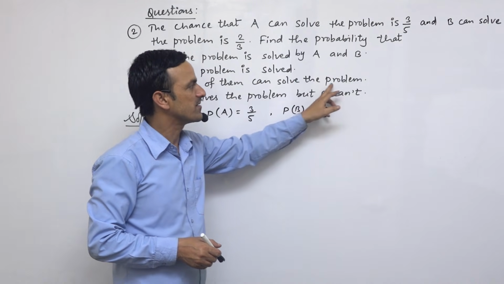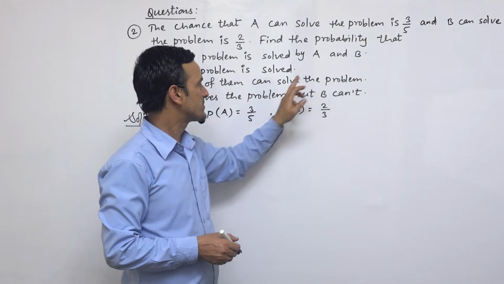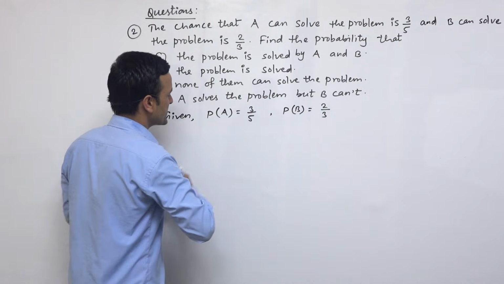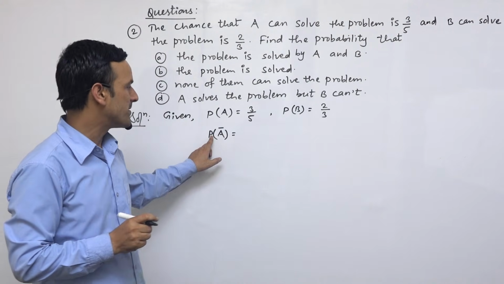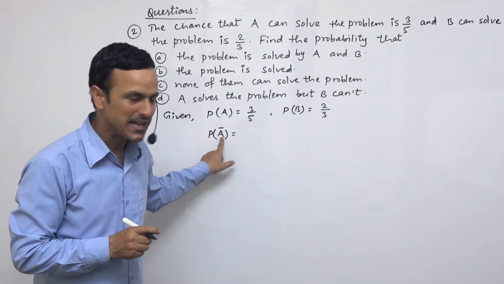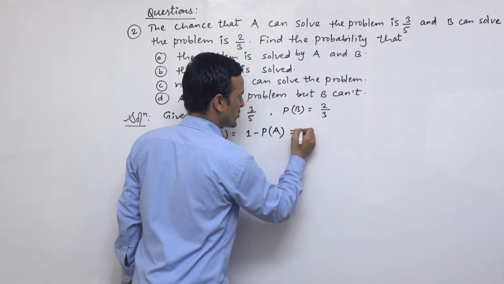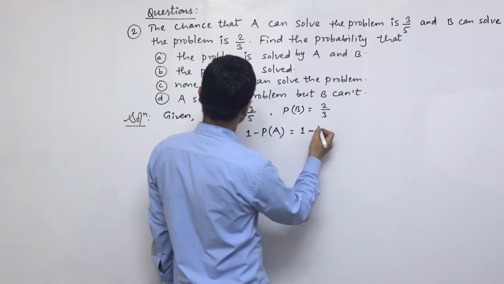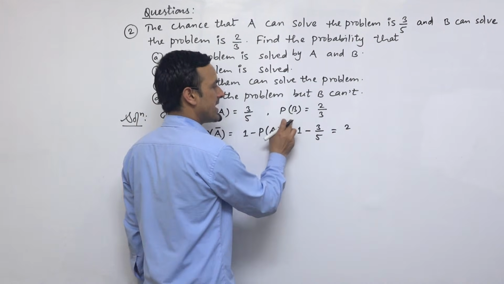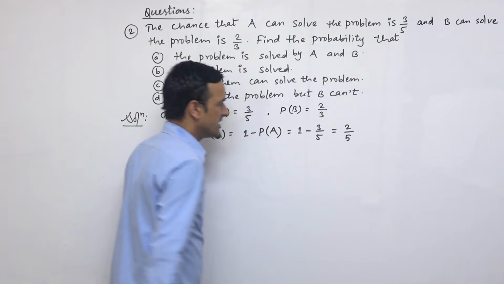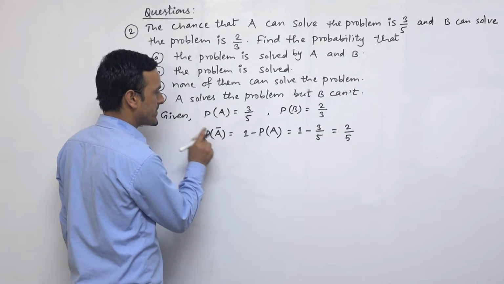Now let's go to the next one. None of them can solve the problem. Neither means the probability of not solving this problem by anybody, A or B. For this we should write PA complement, which means the probability of not solving this question by A. So we can write 1 minus PA. If we substitute the value of PA, it will be 1 minus 3 by 5, that means 5 minus 3, which is 2. 2 upon 5 is the probability of not solving this question by A.